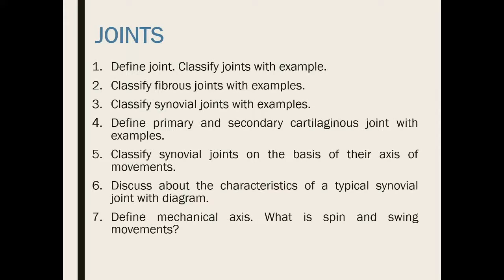Then discuss the characteristics of a typical synovial joint with their diagram. We have drawn this diagram several times, so you should understand that in a typical synovial joint, there will be an outer fibrous capsule. Inside the capsule, there will be the lining of the synovial membrane that will produce the synovial fluid, and inside the joint there will be synovial fluid. And this synovial membrane is covering the inner aspect of the joint cavity, except it will not go over the articular surface, because the articular surface is covered by the articular cartilage or the hyaline cartilage. Due to the friction of those cartilage, the synovial membrane can be ruptured, so there is no synovial membrane over the articular surface.